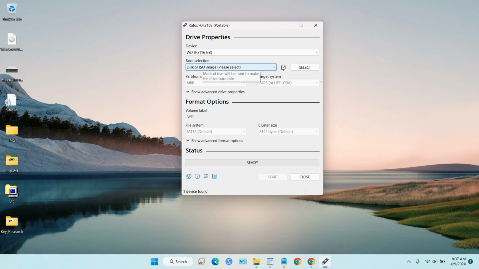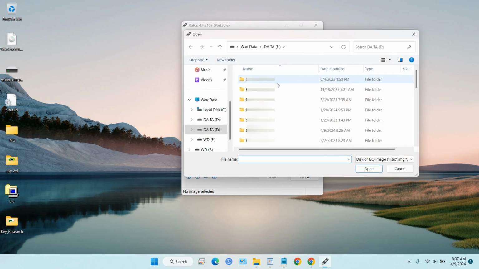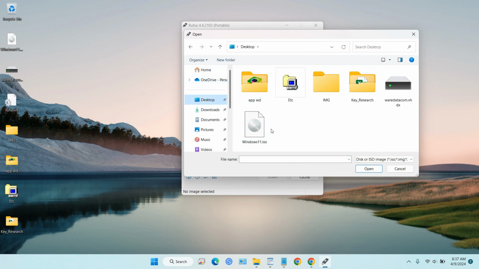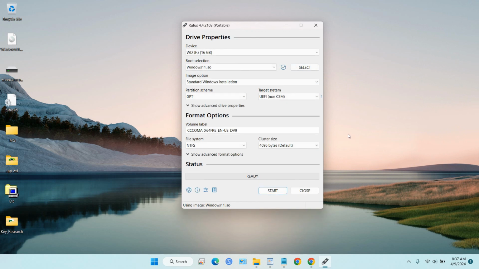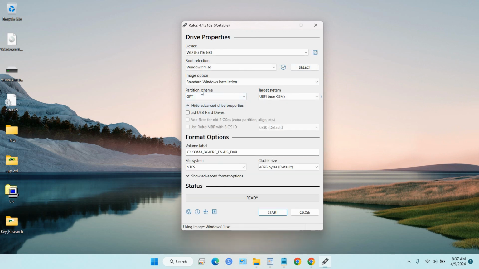And for the ISO file, we need to select our ISO. Okay, this is our Windows 11 ISO that we put on the desktop. We can click open in here. For the partition scheme, you can use GPT for a newer device or MBR for an older device. Usually, Windows 11 requires a newer device, so GPT is more suitable in here. For target system, it is UEFI.